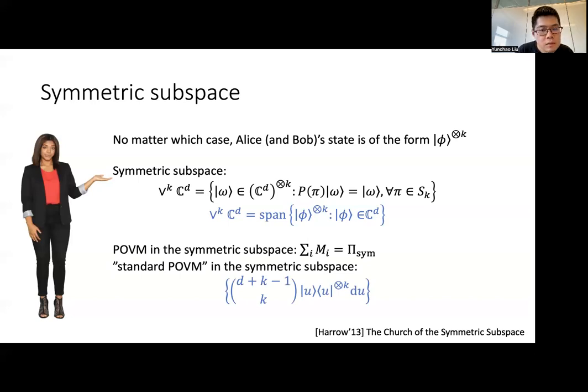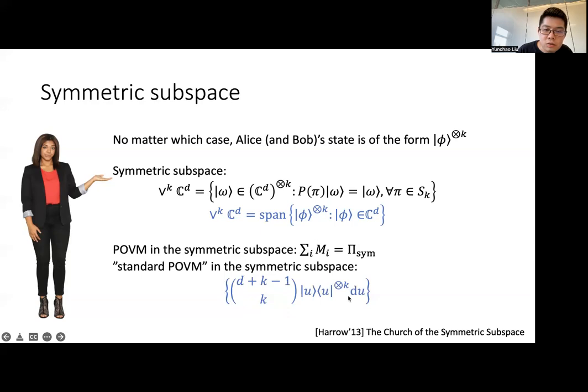In particular, we define the following measurement as the standard POVM in the symmetric subspace, which is a continuous POVM of the form U tensor k, where U is a continuous state drawn according to the Haar measure with some normalizing constant.